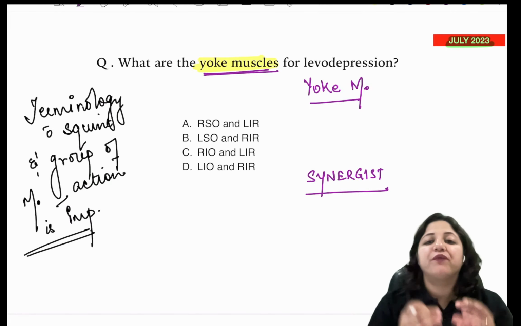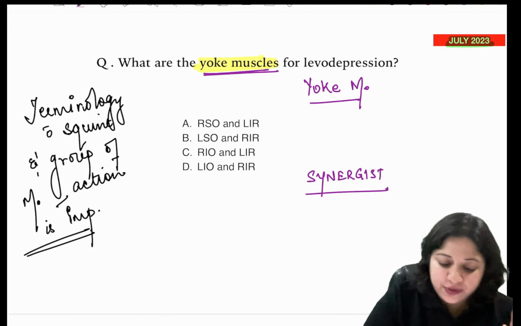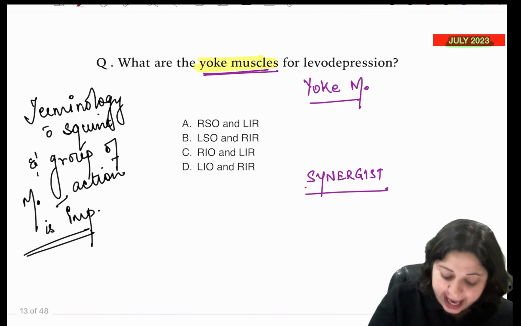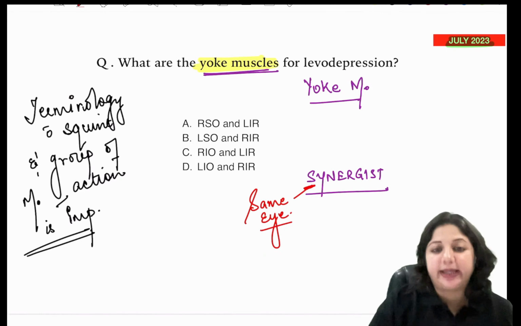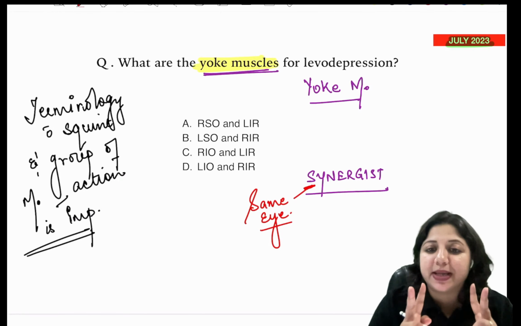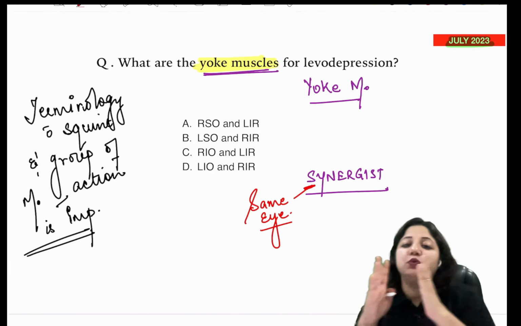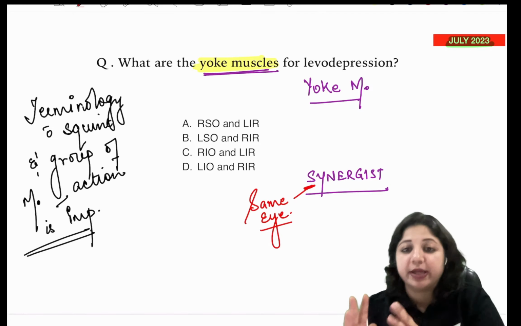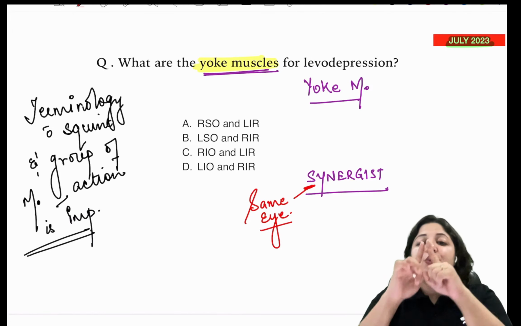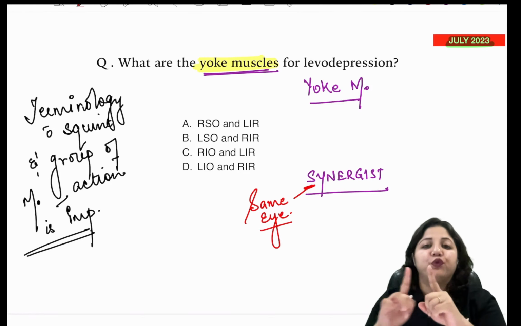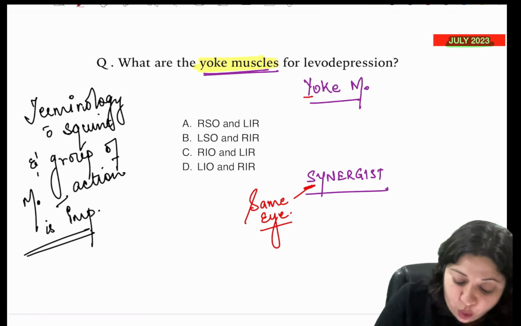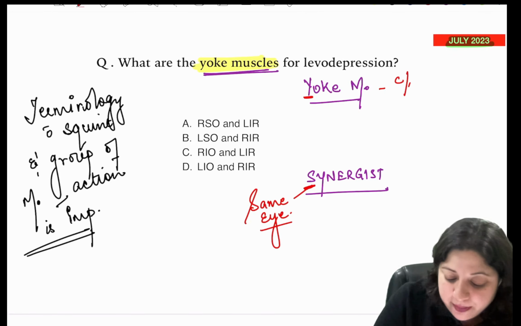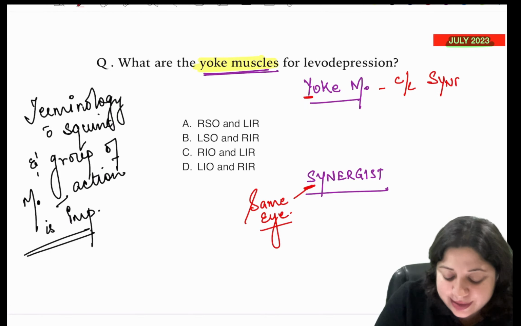Whenever we talk of the term synergist, please remember, the way to remember is S for synergist and S for same eye. So the group of muscles which are involved in a particular movement in the same eye, the pair of muscles involved in a particular movement in the same eye, are called the synergists. But what are yoke muscles? The way to remember is contralateral synergist.